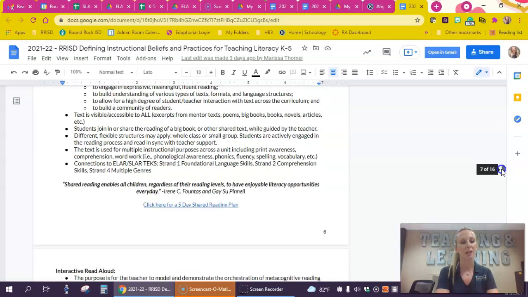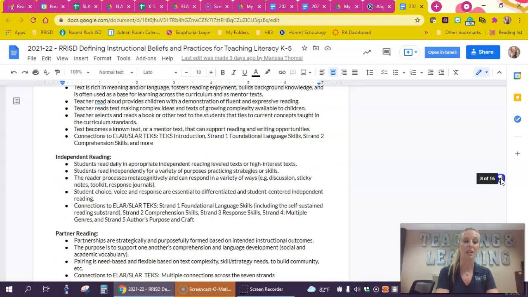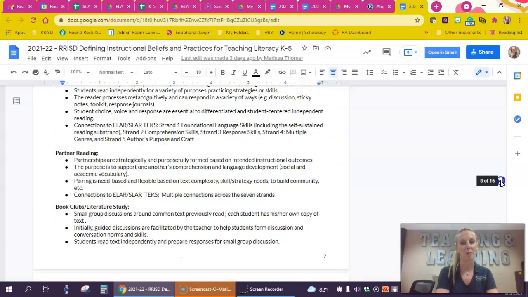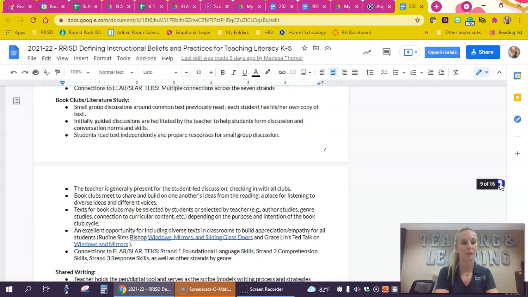Here you see shared reading, interactive read aloud, read aloud, interactive reading, partner reading, book clubs. Book clubs are very important in Round Rock ISD. They're not explicitly stated in the learning plan, but of course it's a structure that is wonderful for building engagement and response skills and communication skills, literacy skills, comprehension, metacognition, all those things within our students, especially in the upper grades from like 3rd and up.